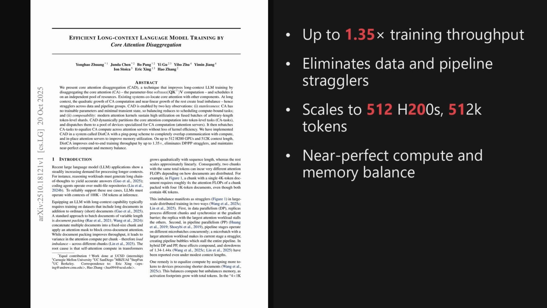Wrapping up, 2 takeaways stand out. Disaggregating core attention into a stateless service removes data and pipeline stragglers, and the DistCA runtime turns that into real gains, reaching roughly 1.35 times throughput at very long contexts. The broader implication is clear. Longer context training becomes practical and cheaper at scale.